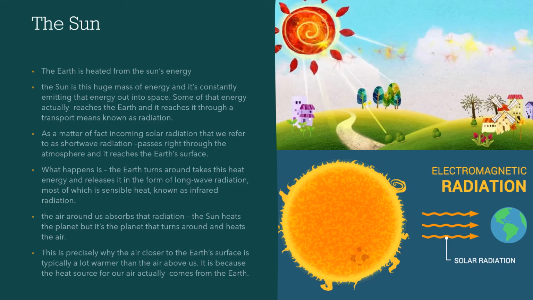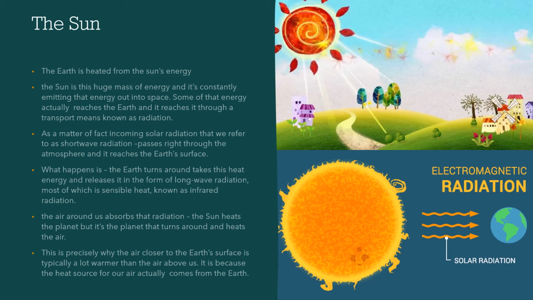The Earth is heated from the sun's energy. The sun is this huge mass of energy, and it's constantly emitting the energy out into space. Some of that energy actually reaches the Earth, and it reaches it through a transport means known as radiation. As a matter of fact, incoming solar radiation that we refer to as shortwave radiation passes right through the atmosphere and it reaches the Earth's surface.